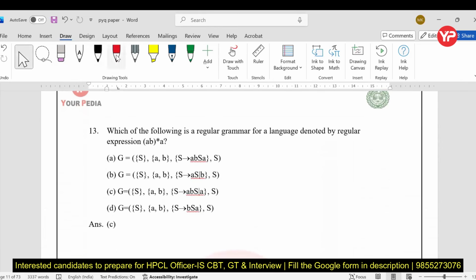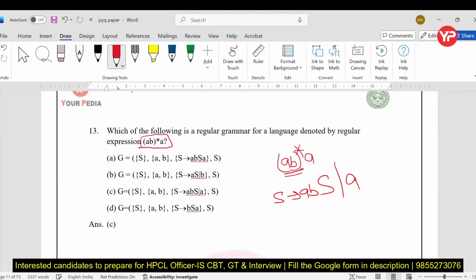Again, this is a very simple problem. Which of the following is a regular grammar? We need to find out the regular grammar for this expression. The expression is (A, B) whole star A. It means repeatedly we have to do this task. So it has to be S goes to A, B, S. Fine. And S has to be terminated by A.